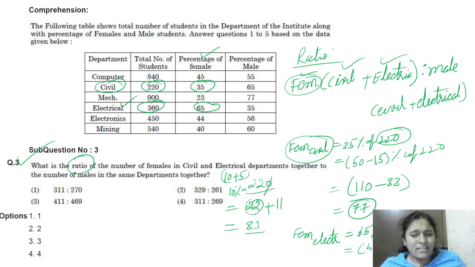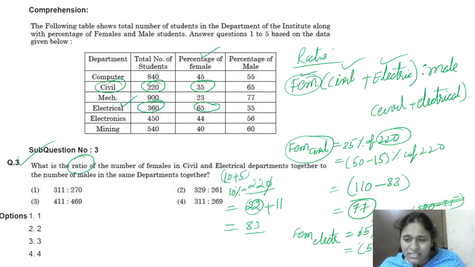I can write this 65 percentage as 50 plus 15 percentage, because to make the calculation simple we have to take the nearest value, which is 50 only. For the 65 nearest is 50. We should not take 100 minus 35 like that. We have to take the nearest easy calculation percentage.